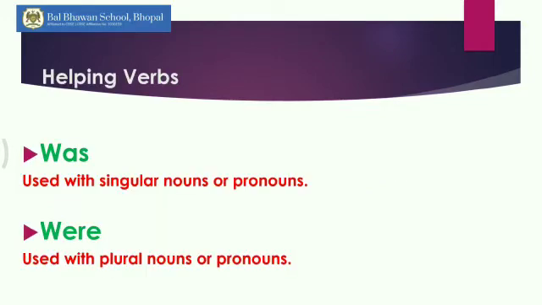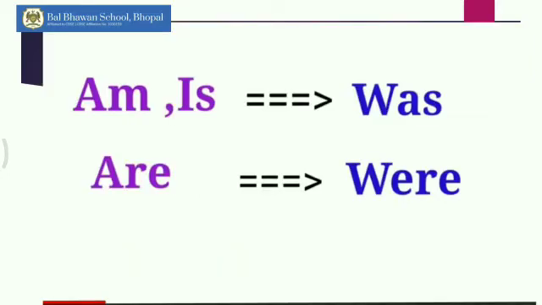Now let's see. Was and were are also called helping verbs. Do you remember the helping verbs is, am, are? Yes, was and were are also helping verbs. And was is used with singular nouns or pronouns and were is used with plural nouns or pronouns. Plural means more than one and singular means only one. Now you remember is, am, are?